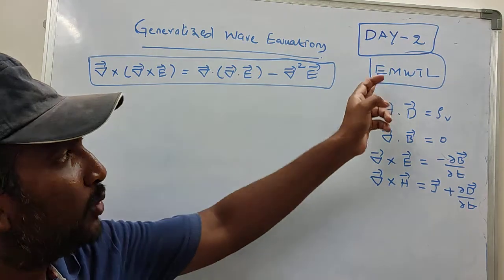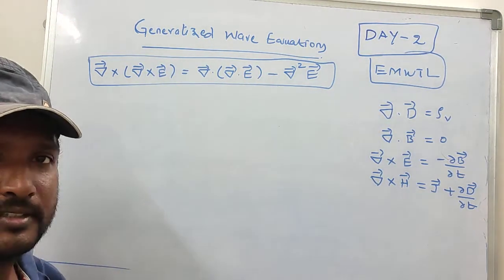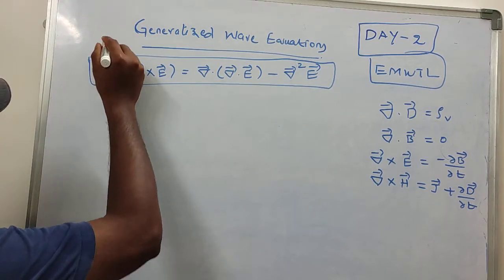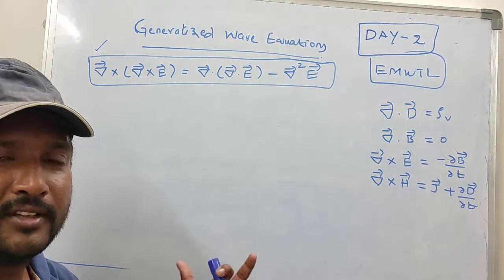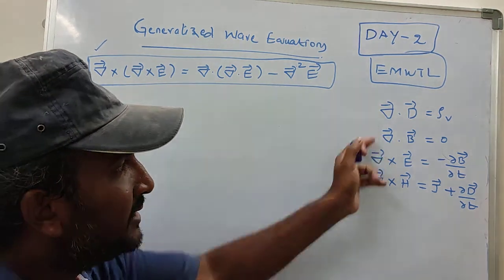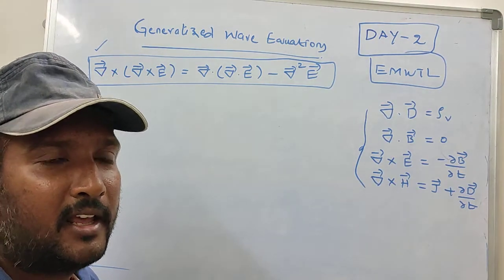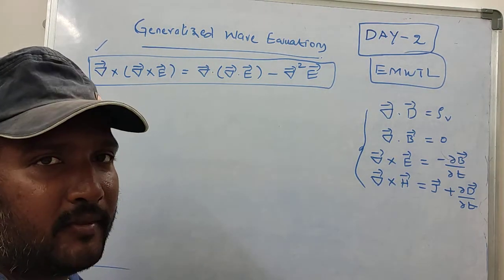Now coming to day 2 of EMWTL, the topic is generalized wave equations. We have to remember this vector identity to derive the generalized wave equations. As I said in the last class, these are the 4 Maxwell's equations you have to remember. Is it clear? Now the concept is generalized wave equation.